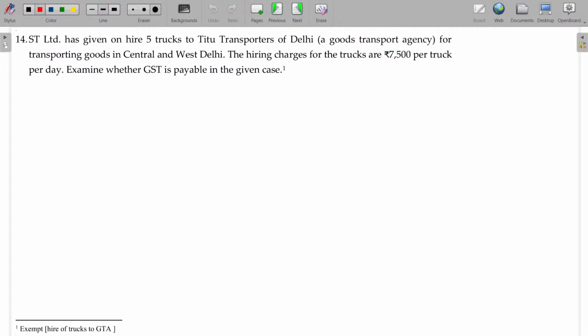ST Limited has given on hire 5 trucks to Tittu Transporters, Delhi GTA, for transporting goods in central and west Delhi. The hiring charges for the trucks are 7,500. See, hiring of trucks is goods related, whatever it may be, transportation will be exempted only, including hire charges also, right?